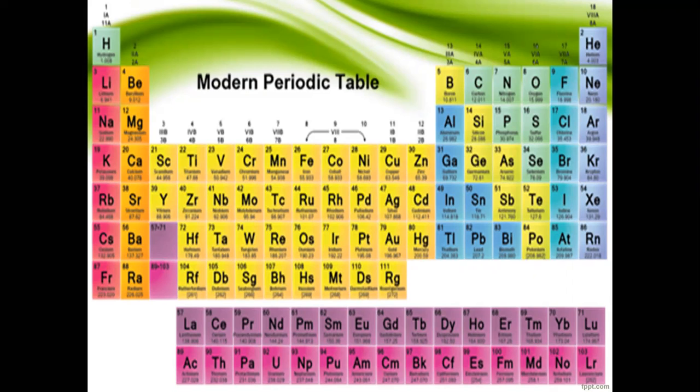There are 18 groups in the modern periodic table, but the Mendeleev periodic table has only 8 groups. Okay, the Mendeleev periodic table has 8 groups, but the modern periodic table has 18 groups.